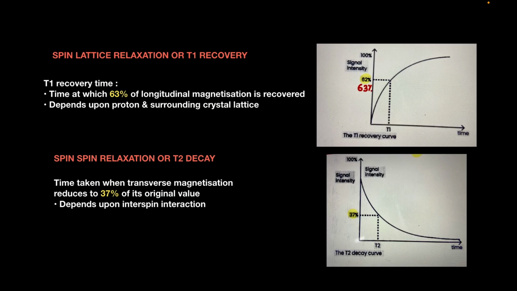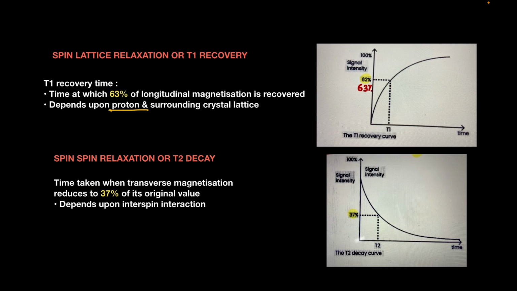Look over here, the T1 recovery time is the time at which 63% of longitudinal magnetization is recovered. So it depends upon the proton and the surrounding crystal lattice. While this is the spin-spin relaxation, also called T2 decay.